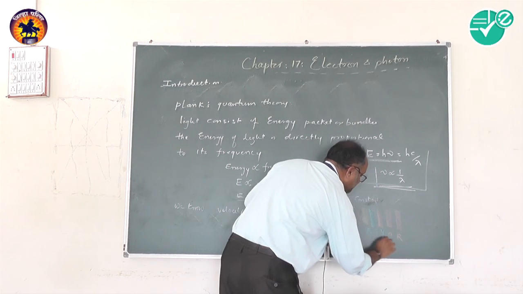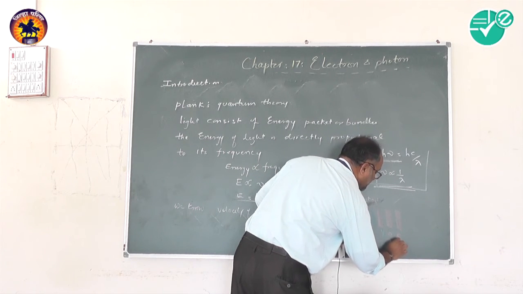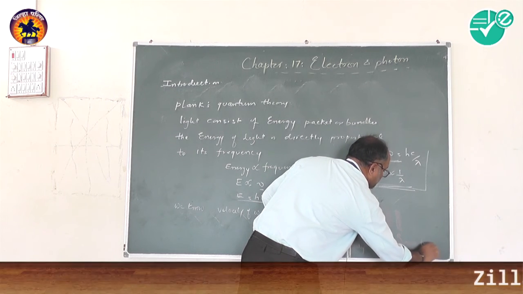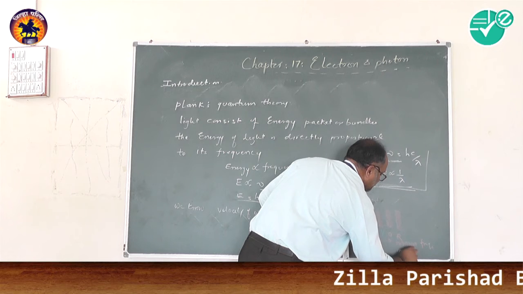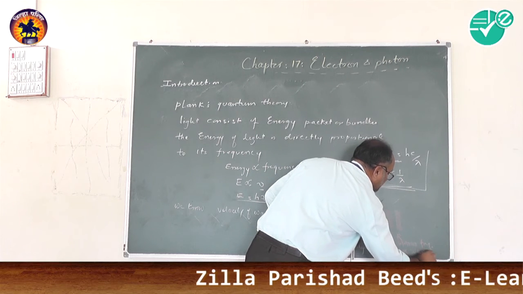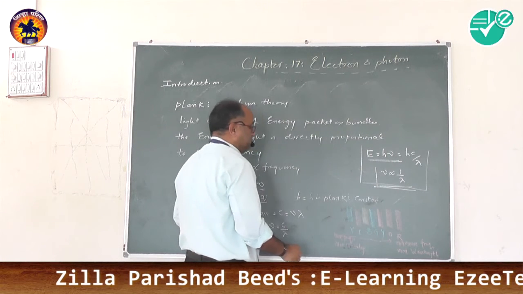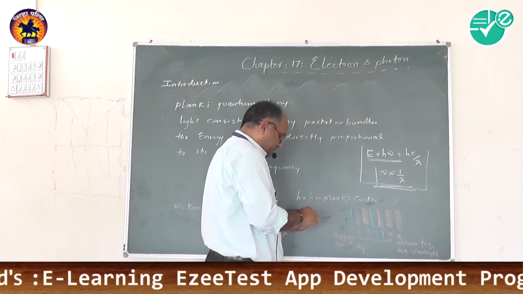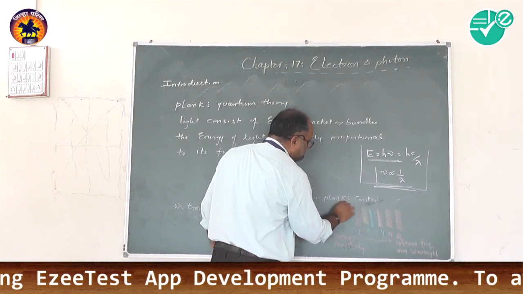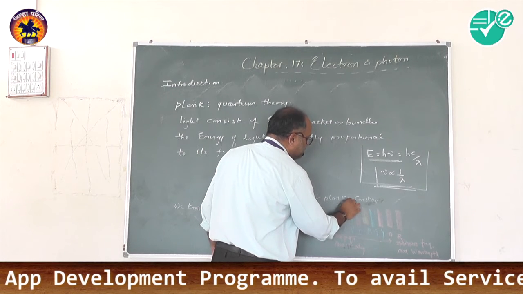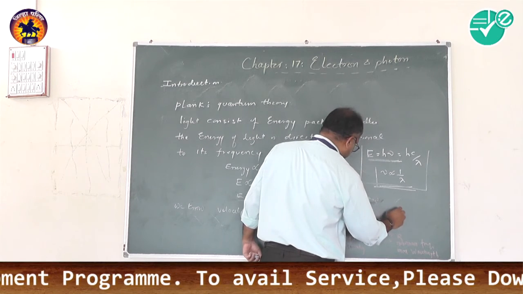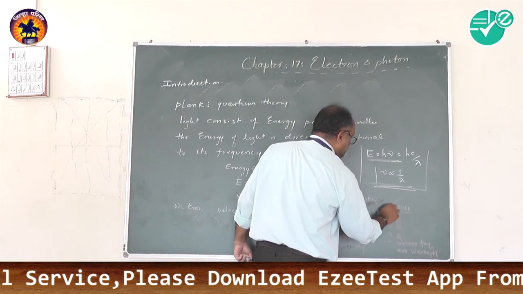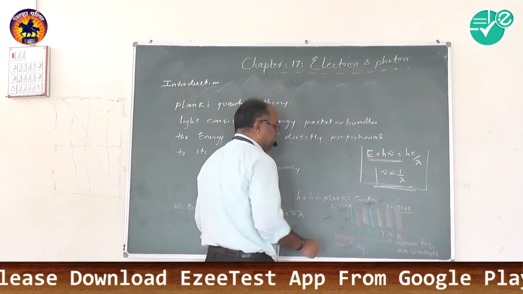In this direction frequency reduces. Red has minimum frequency and maximum wavelength. This we have to understand. The value of lambda is about 4800 angstrom unit for violet, and here we have 6500 angstrom unit.